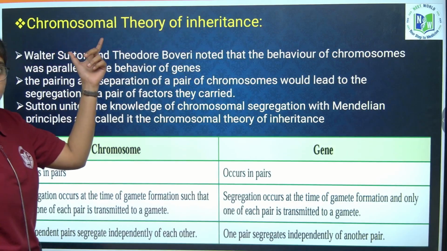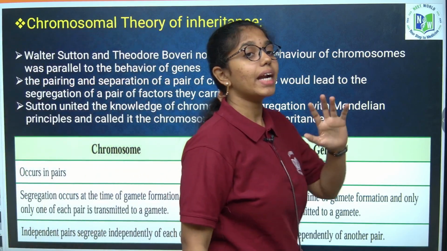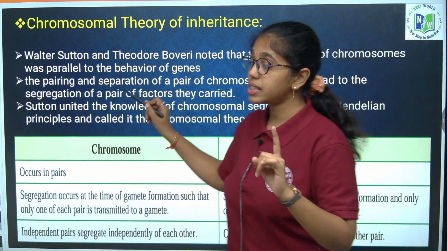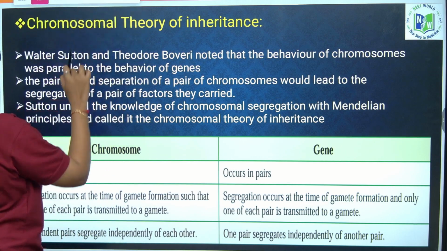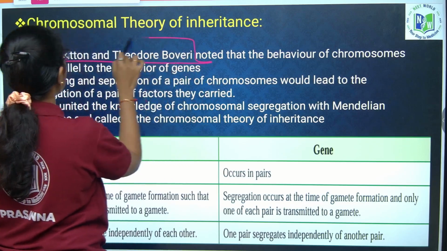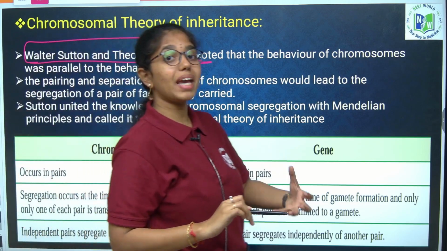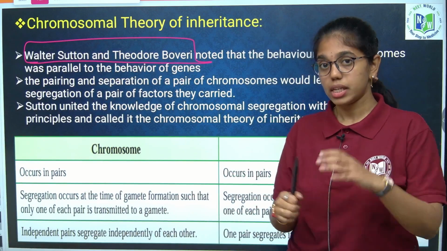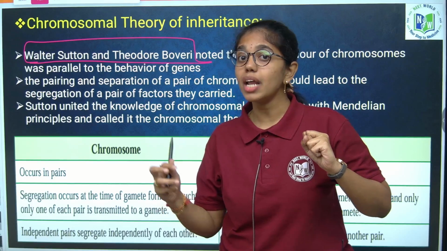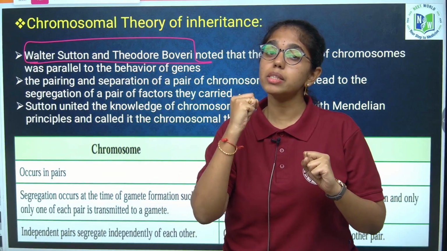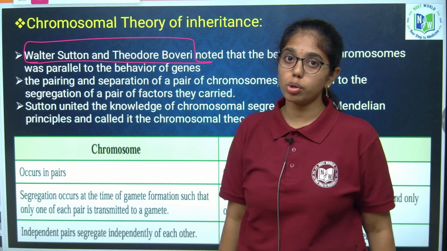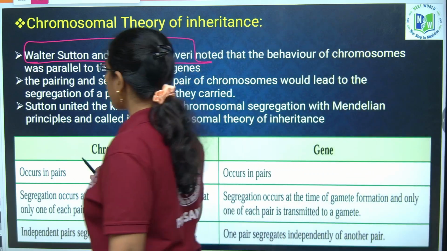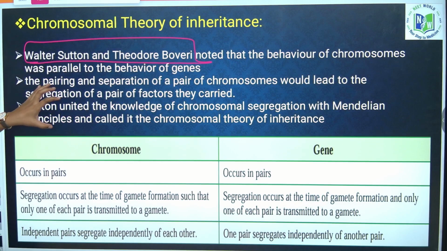Next, who discovered the chromosomal theory of inheritance? Just now we have discussed: it is Sutton and Boveri. Remember these names for sure, as it has been asked multiple times in NEET. On what basis did they give it? They united chromosomal segregation with Mendel's principles. Putting these two together, they gave the chromosomal theory of inheritance.